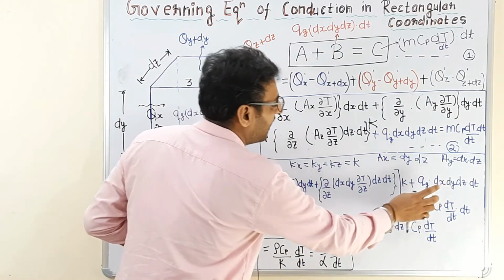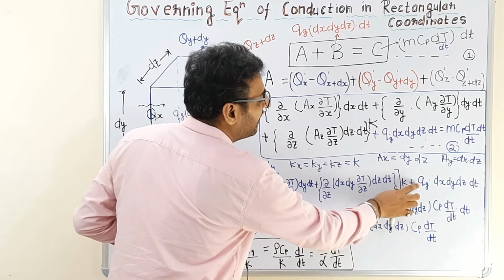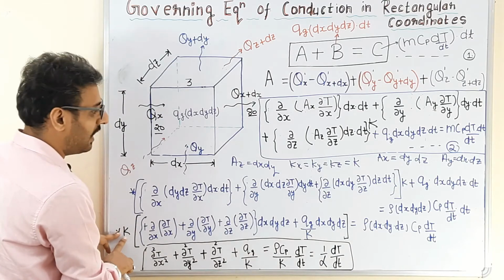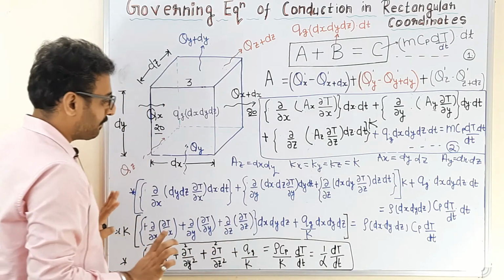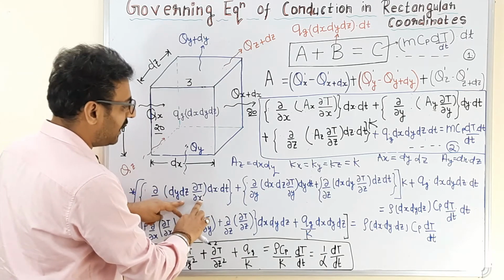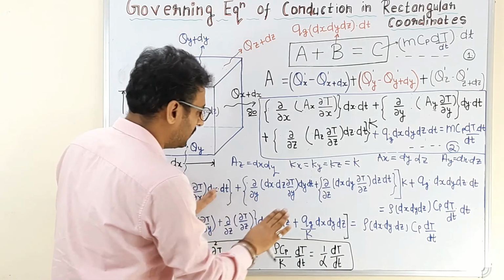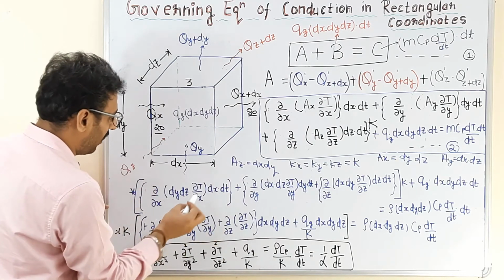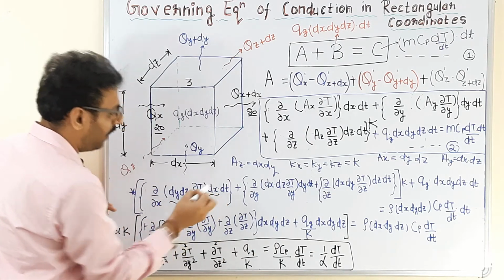So we have taken the thermal conductivity common, so K is multiplied to all these three terms. Now if taking K common, Qg will be divided by K. So Qg by K, and K is taken outside. Now we have taken dx, dy, dz common for all three terms, because dx, dy and dz are available in all three terms.